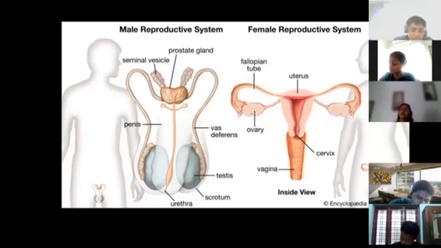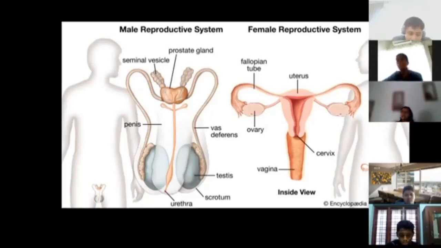So is the job of the testis only restricted to the production of sperms? No, the testis also produces a hormone, testosterone, which is responsible for the display of the secondary sexual characters and the production of the sperm. The testis is the site of production of the male gamete. It is kept outside the body in the scrotum in order to have a 2 to 3 degrees Celsius lower temperature.